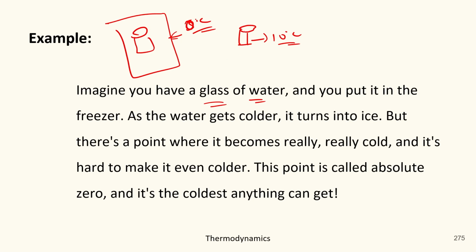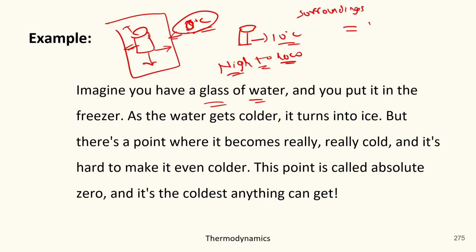So when you put this glass of water into the freezer, it will start transferring heat from high to low, and thereafter the time will come when the water and the surroundings will have equal temperature, because it has transferred the heat to the surroundings, and there will be no further transfer of heat.